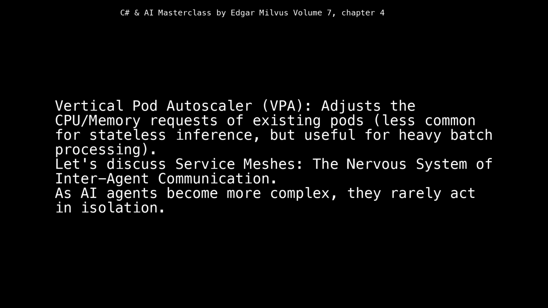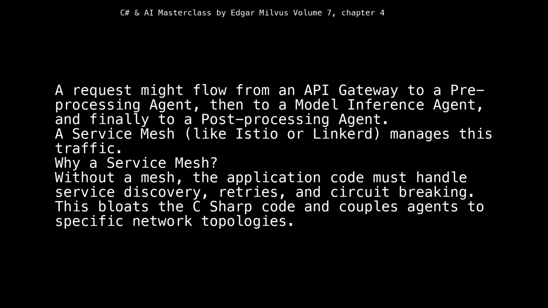Let's discuss service meshes, the nervous system of inter-agent communication. As AI agents become more complex, they rarely act in isolation. A request might flow from an API gateway to a pre-processing agent, then to a model inference agent, and finally to a post-processing agent. A service mesh, like Istio or Linkerd, manages this traffic.